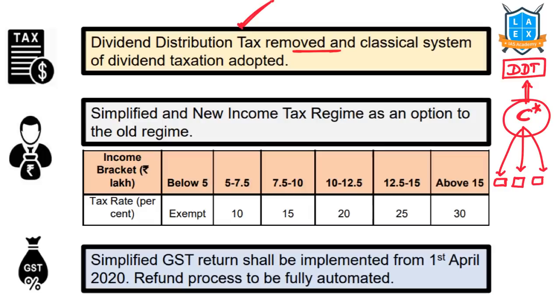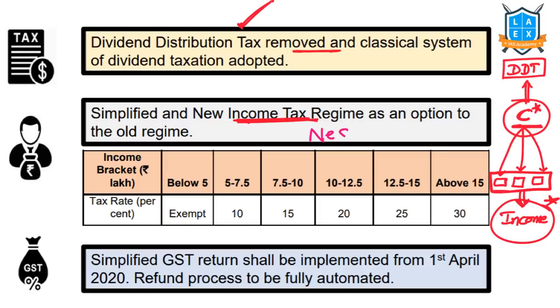Now this is removed, and who should pay the tax? These people. For them, additional income, yes or no, the profit that is distributed is additional income. So they are going to pay the tax as part of their income tax. So that's how DDT, which is a double burden to the company. Already the company is paying corporate income tax. Apart from that, if they have to pay DDT, which is going to be a double burden on the company, that's why DDT was removed.